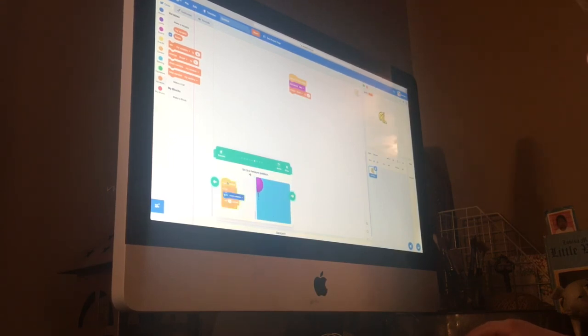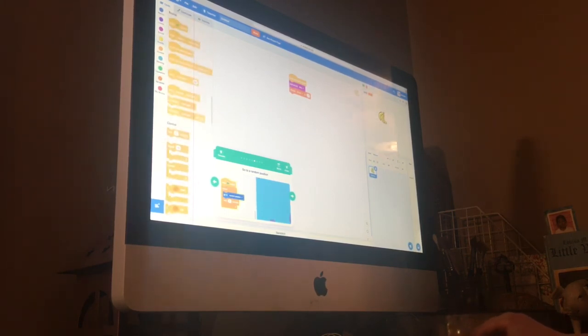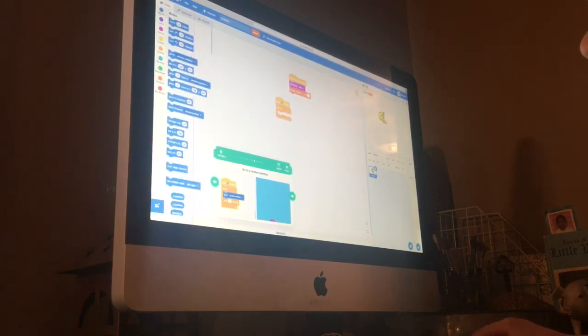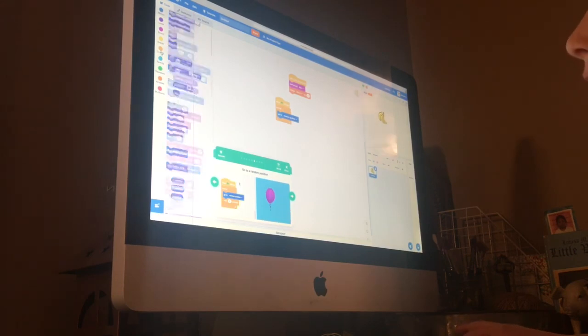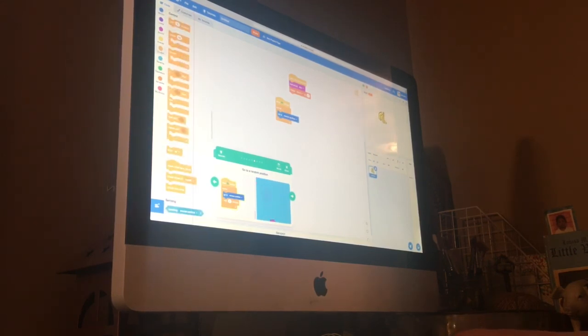Alright. So the next arrow says go to random position. Well, you just gotta copy everything on here. So when clicked, forever, then go to blue, which is motion. It says go to random position. Then wait 1 second, which is in the orange, control. Wait 1 second, or seconds is what it says. And then you click the next arrow. So when you click this, it goes in a random position.